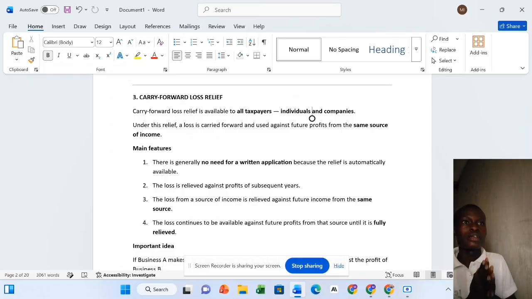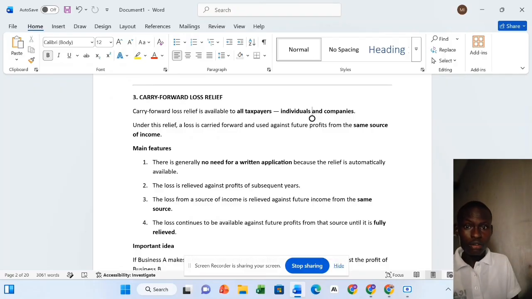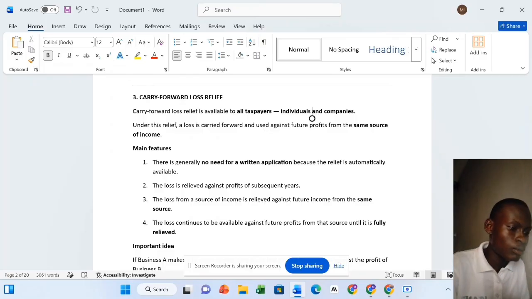So let's say you have, for an individual now, business A and business B. Business A made a loss of 1 million naira and business B made a profit of 200,000 naira. So after relieving it in the first year using current year loss relief, they still had a loss of 800,000 naira. That 800,000 naira was carried forward to the following year. Once you get to the following year, you can't relieve that loss on business B again. It can only be relieved on business A, the same source of income.